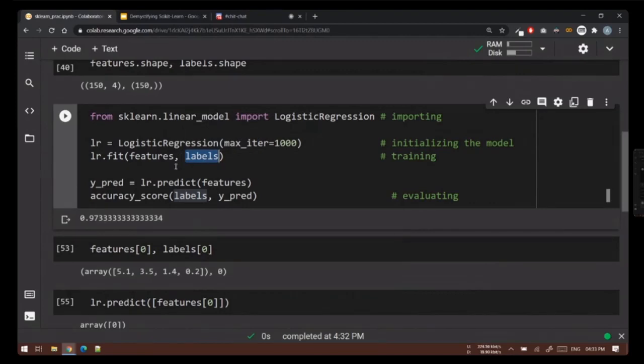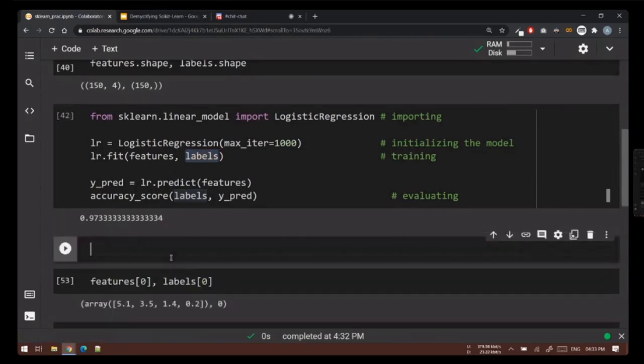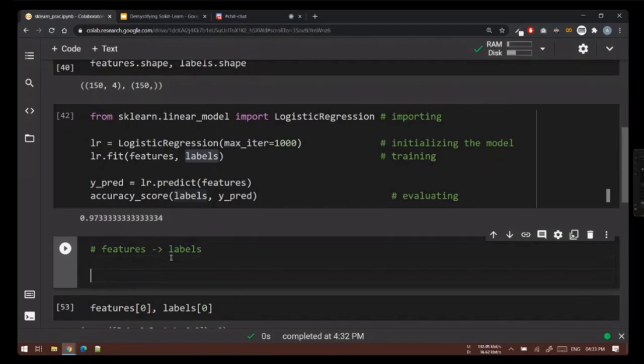Each machine learning model under the hood uses a mathematical structure or a mathematical tool to approximate a function which will map your features to labels. Given features as input, it should predict the targets or labels. We want to figure out what the function is which will do this. So we need to figure out a function definition which works like this.